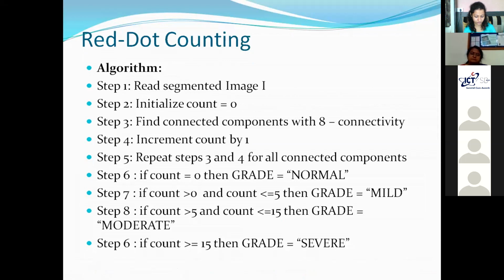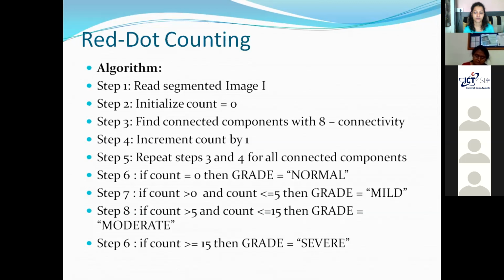The next process that happens is red dot counting. Now, red dots are nothing but microaneurysms as well as the hemorrhages. So counting is required because red dots indicate the progression of the disease. To what extent the disease has progressed, we can find out with the help of the number of red dots that are present on it. So these are the steps.